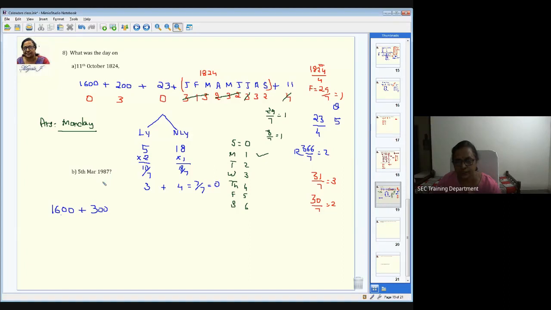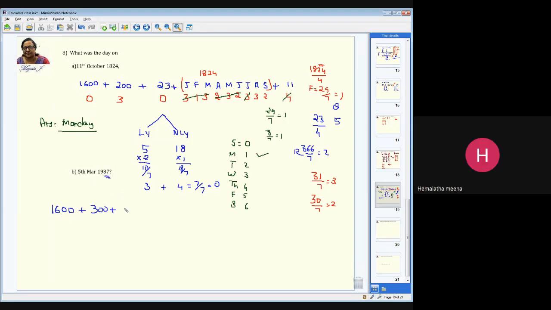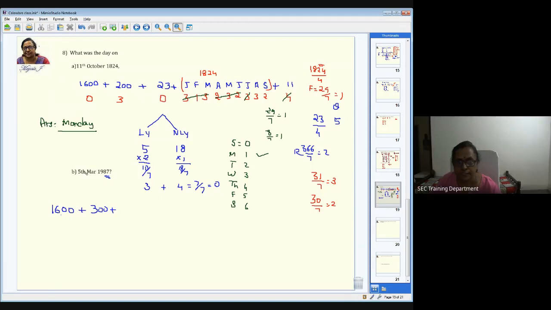So first we'll take the century year, which is 1900. And that 1900 again, we are going to consider in multiples of 400 separately and then 300 separately. And now the left out is 87. This 87 again, how will you take it? 86, ma'am. Good. 87 is a running year, so we cannot take that. So you're going to take only 86. Let me put a line here.